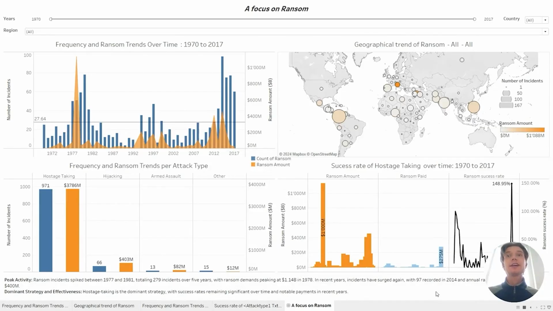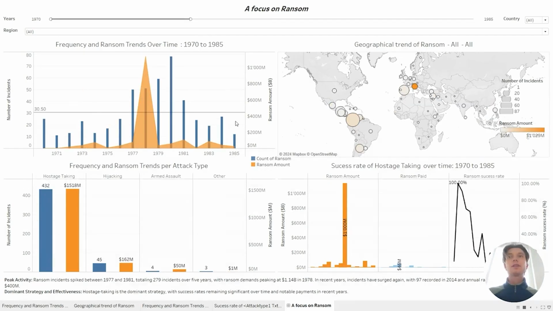Let's see what kind of insights can be reached by using this interactive dashboard. We can see that around the 80s, there's been a surge in the number of incidents, as well as a clear outlier in terms of ransom amount. So let's filter the data to only see these years. By seeing these years, we can clearly see that the surge in the number of incidents was mainly in Latin America and more precisely in Colombia.